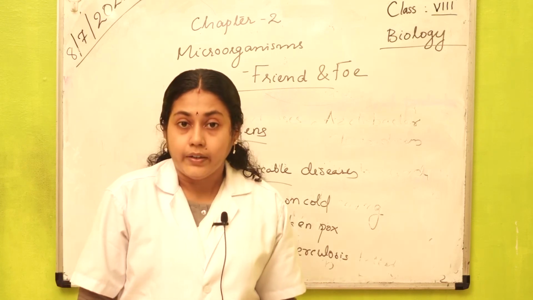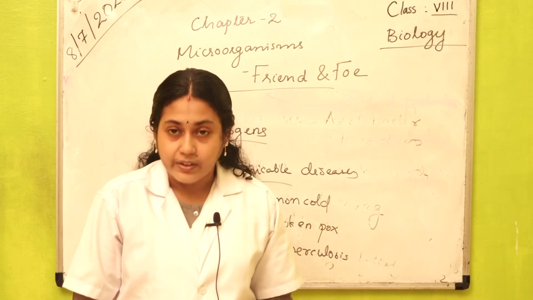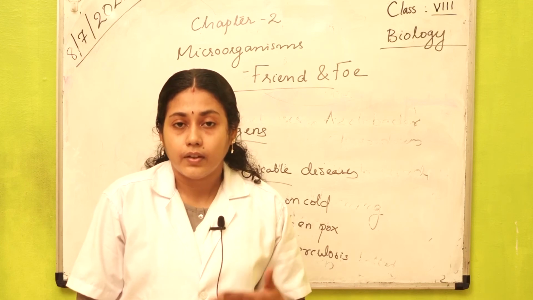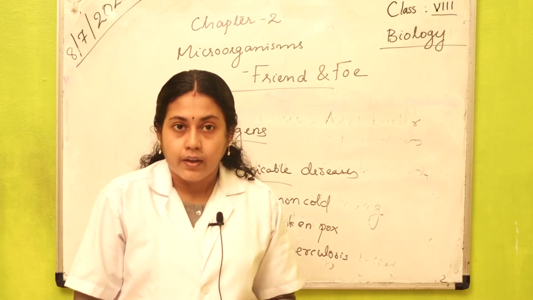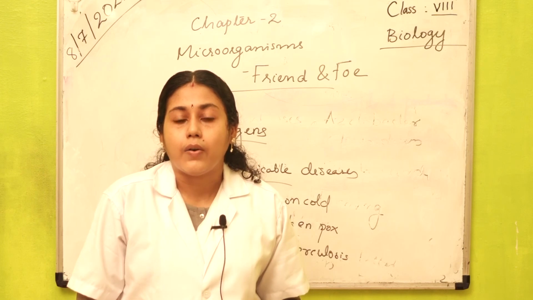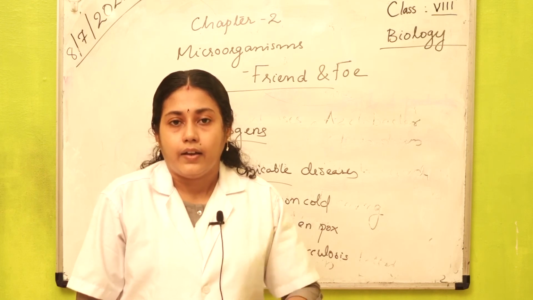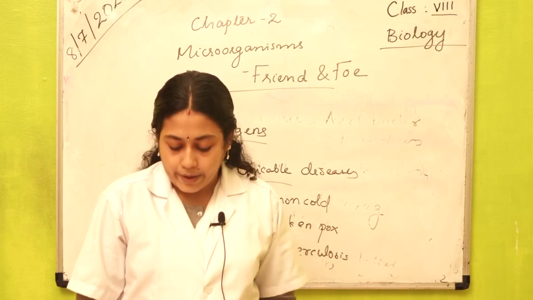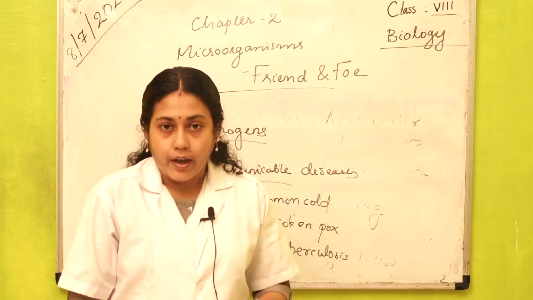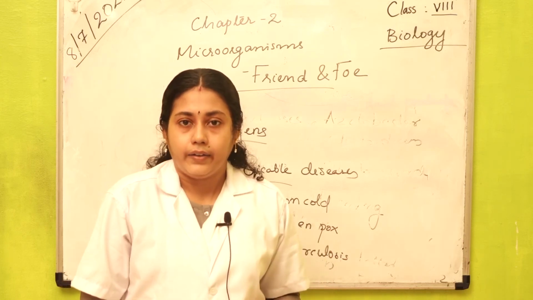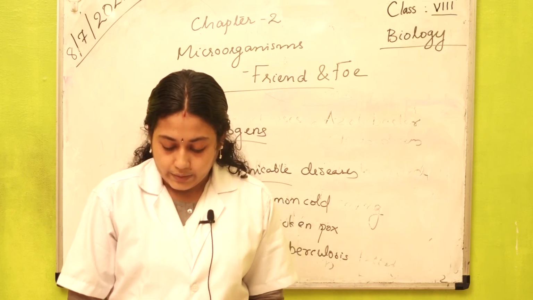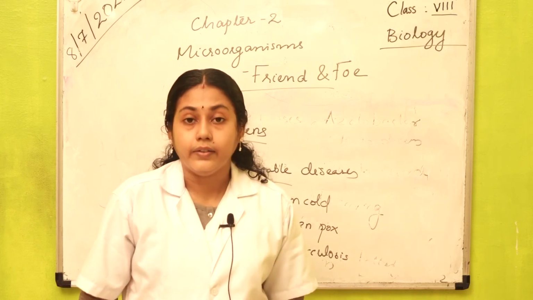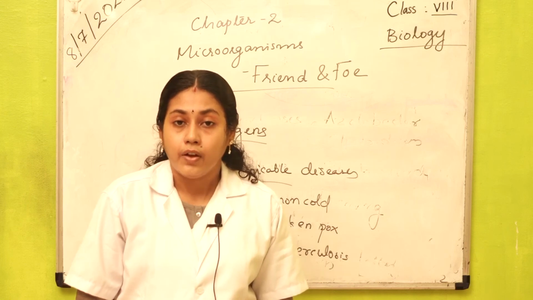Mosquitoes are to be destroyed using certain applications in our house. Then our surroundings should be clean, and we should avoid stagnant water near our surroundings. We have to keep a dry day. That is what we have to do to avoid the spreading of mosquitoes.